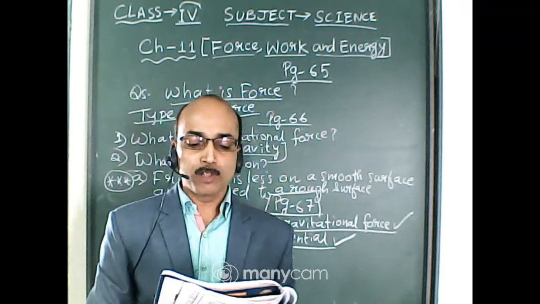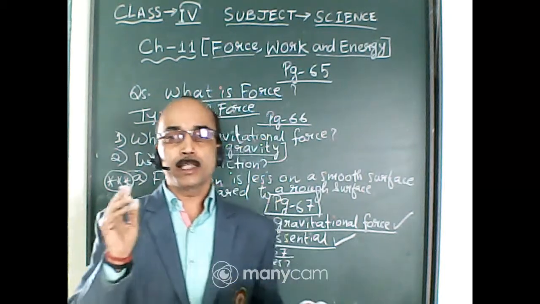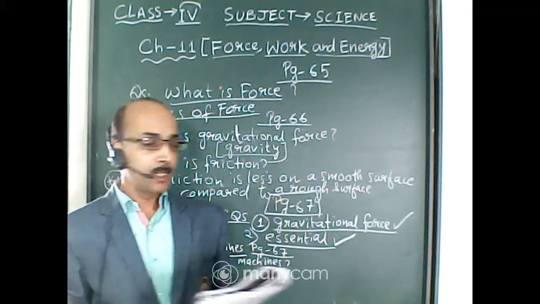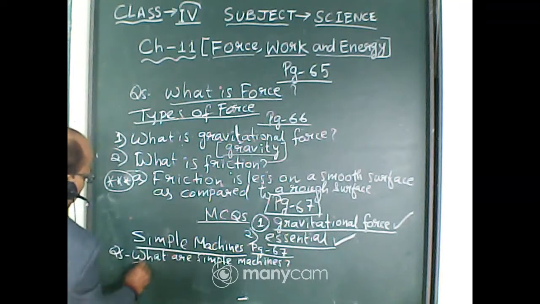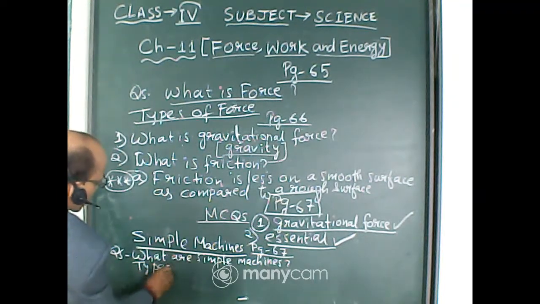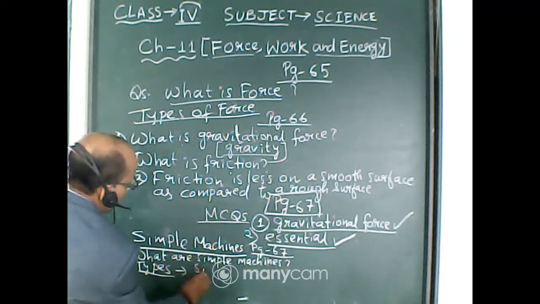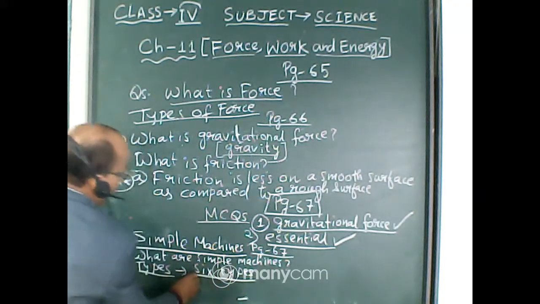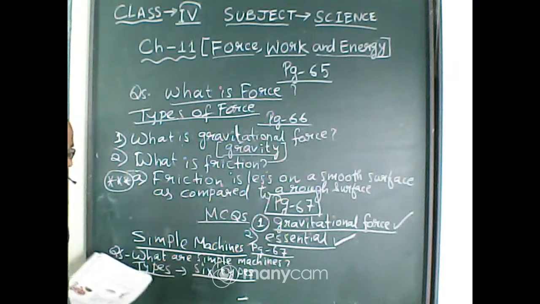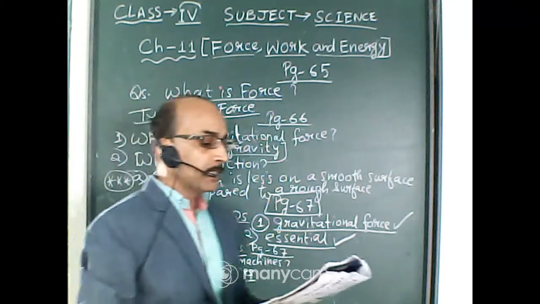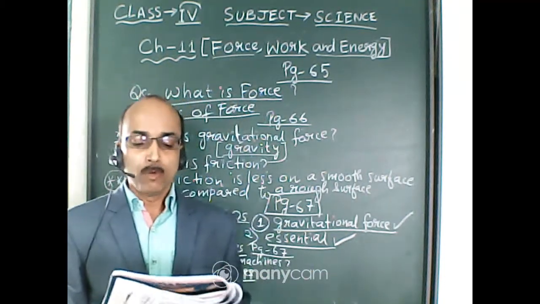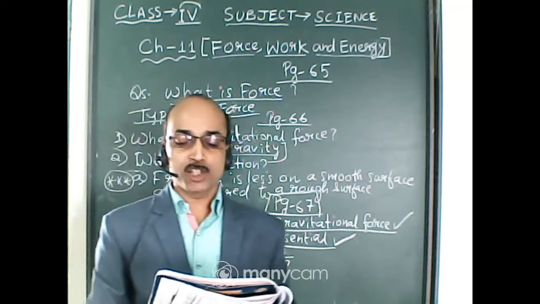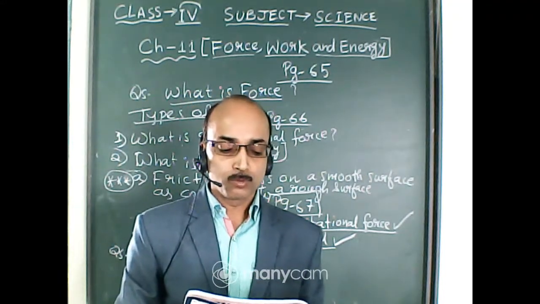Simple machines are of different types. So there are 6 types of simple machines. What are the 6 types of simple machine? They are lever, pulley, wheel and axle, inclined plane, wedge and screw.